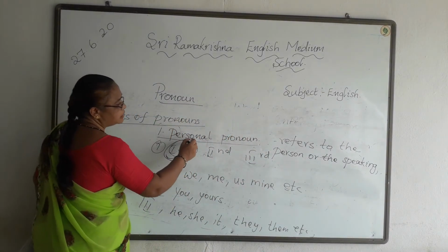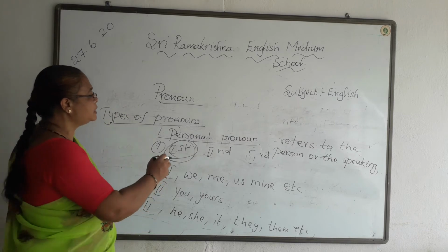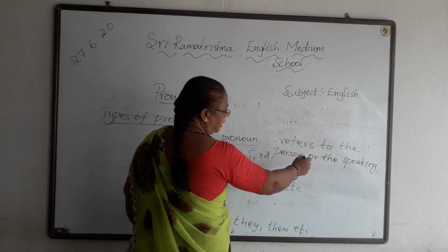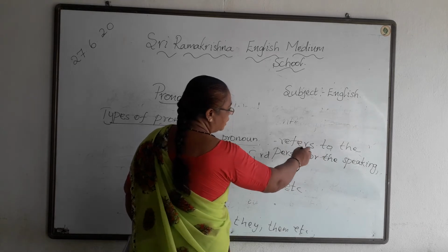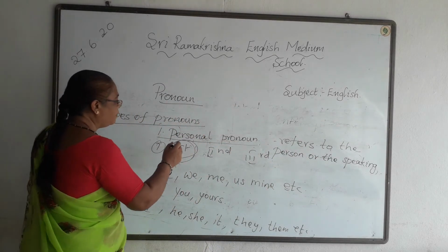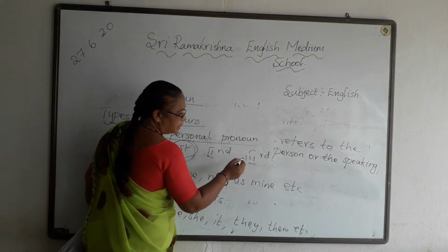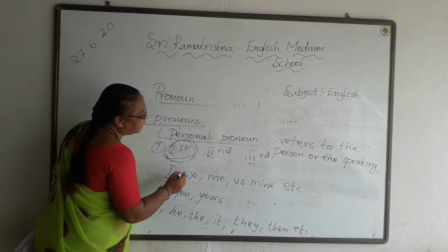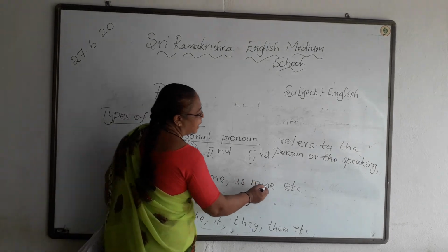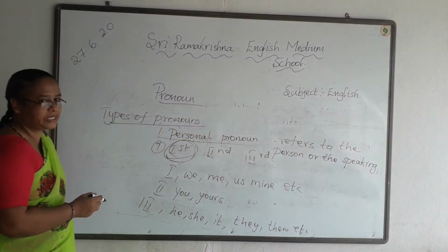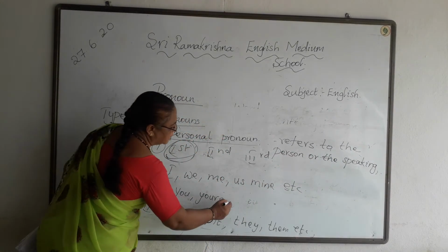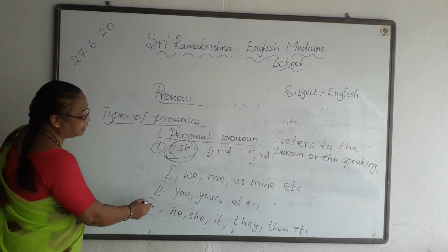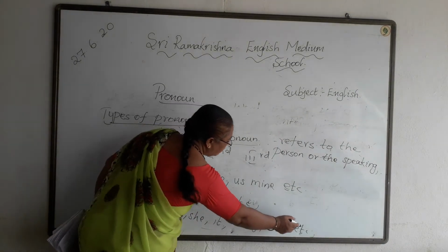First one is personal pronoun. This personal pronoun refers to the person who is speaking or refers to a particular person. So it may be first person, second person, or third person. First person means, for example, I, we, me, us, mine, etc. If it is second person, you, yours, etc. Now if it is third person, it means he, she, it, they, them, etc.